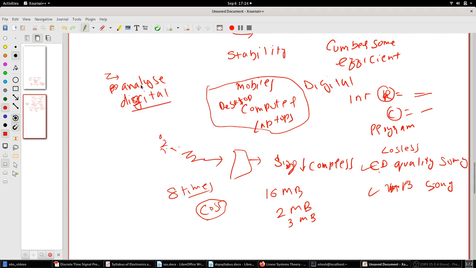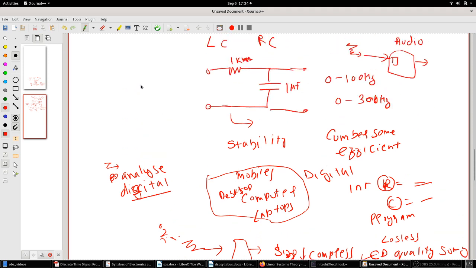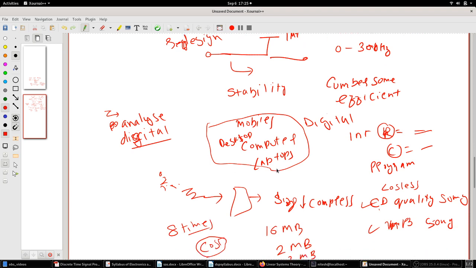Okay, first thing I told you, in this case you don't need to redesign anything when you are doing digital signal processing of a signal. It's much more stable. Second thing, you have readily available devices like computers and laptops right there with you, which you can use to do the processing. Analysis becomes easier when you are doing it digitally.